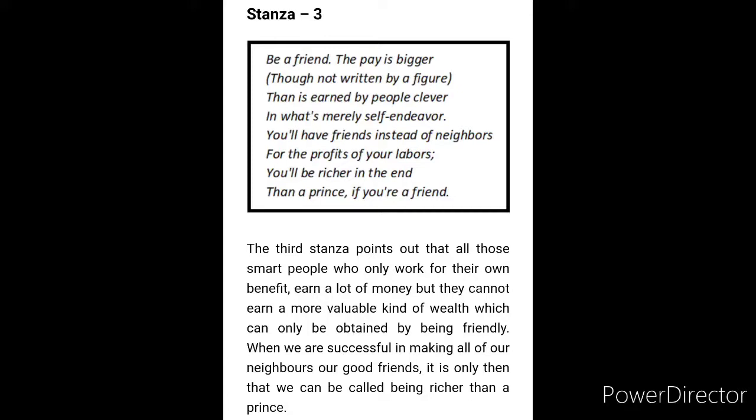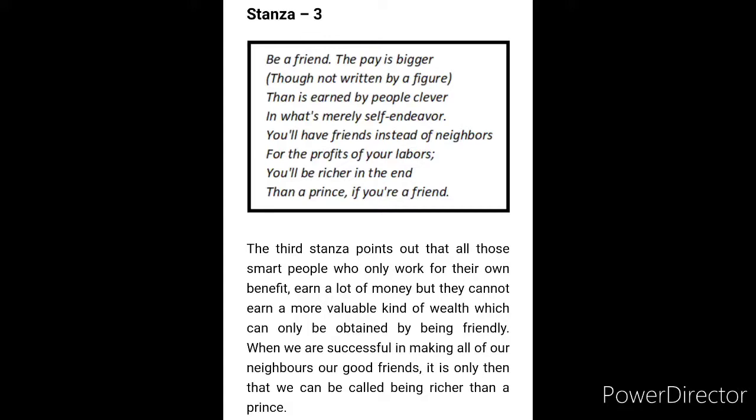When we are successful in making all of our neighbors good friends, only then can we be called richer than a prince. So we need to be a good friend first. So that's the explanation for the third stanza, children.